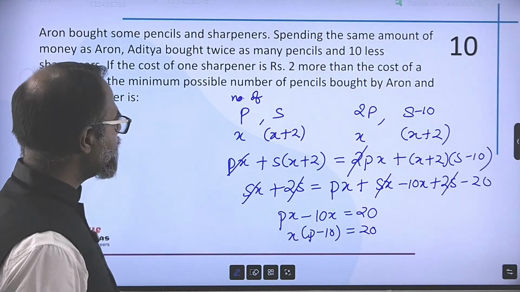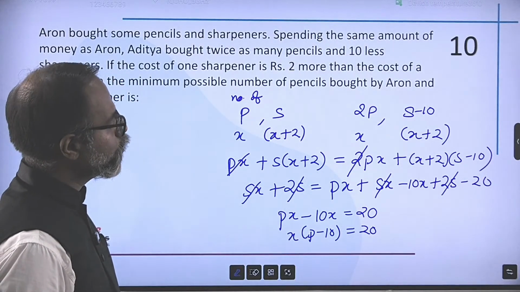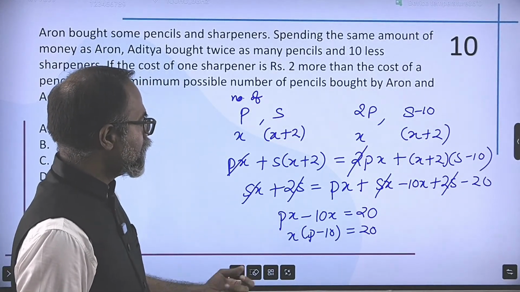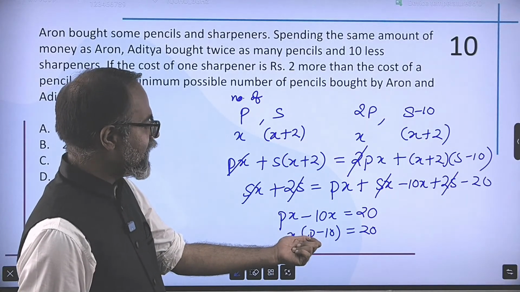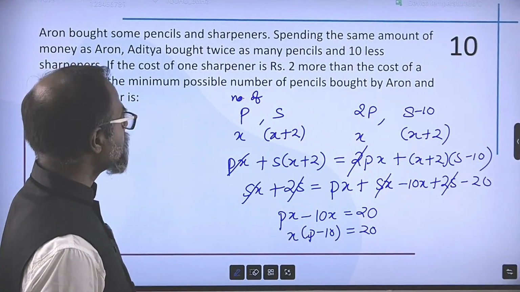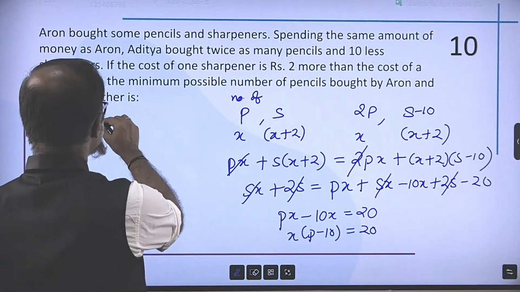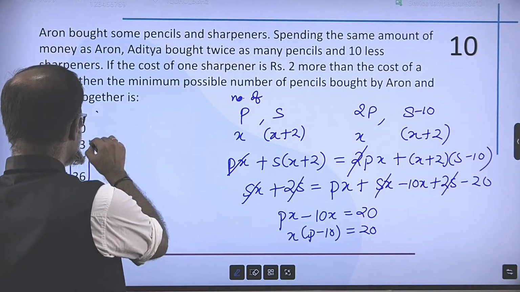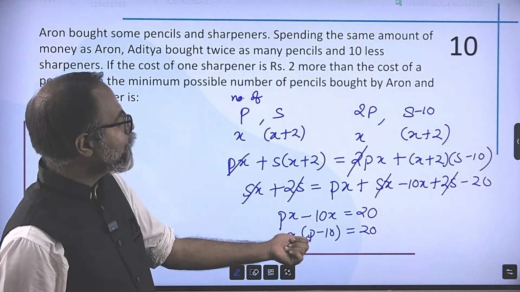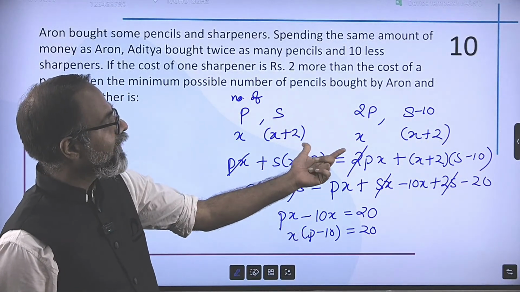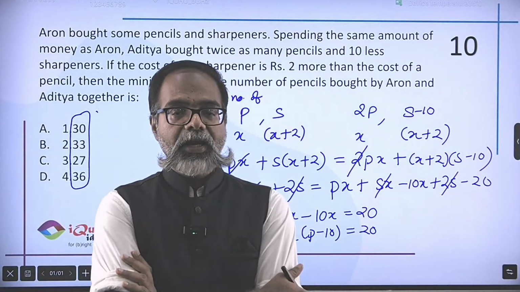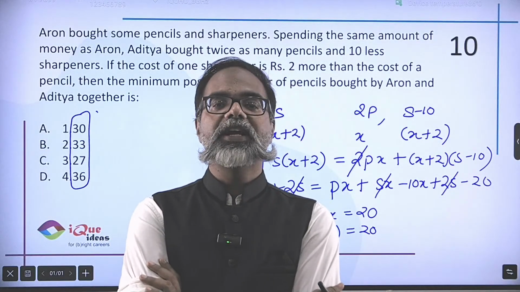So P definitely cannot be anything less than 10, right? Because I cannot have a negative number of pencils, right? So if I take P is 10, again not possible. So P is any value greater than 10. Now, using the options, and again the options are not in decimals, the options are 30, 33, 27 and 36. Try to put the values of P and see which of them satisfy the given conditions. It's going to be long and involved, right? It is not an easy question. It is definitely a lengthy question.